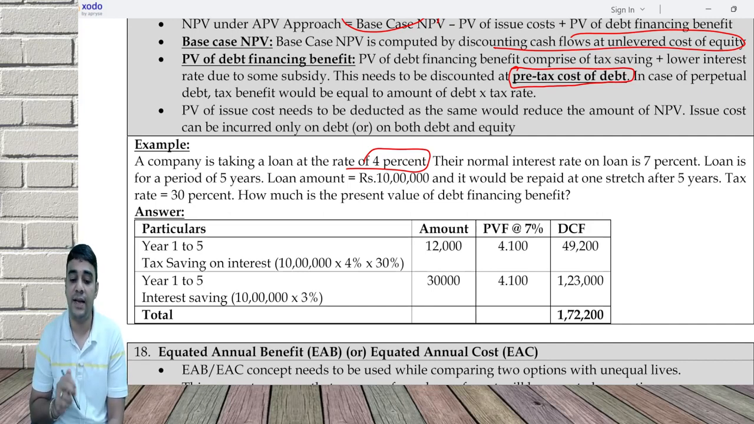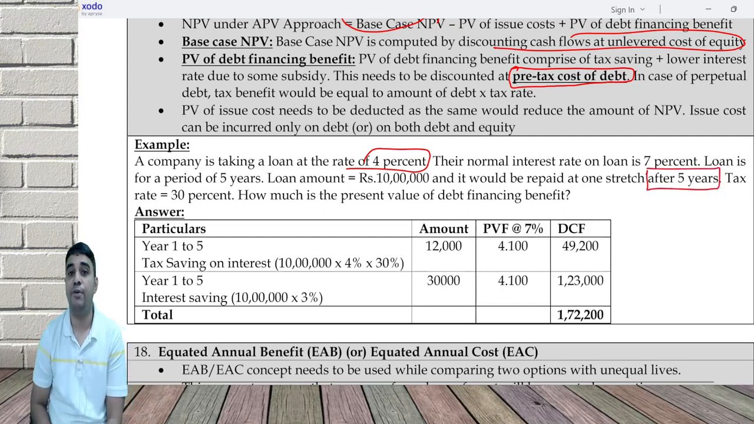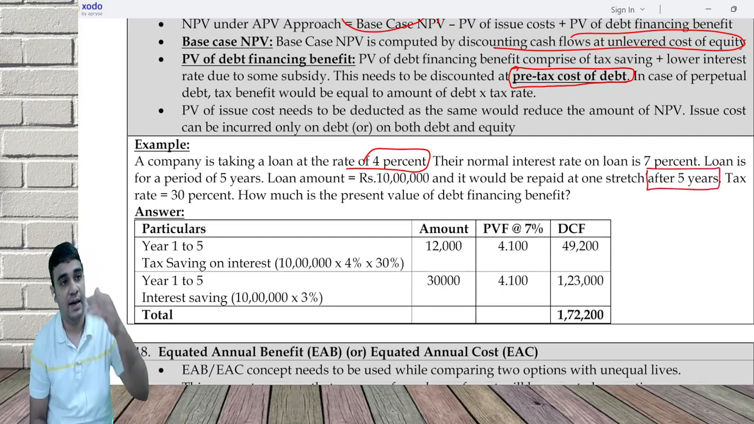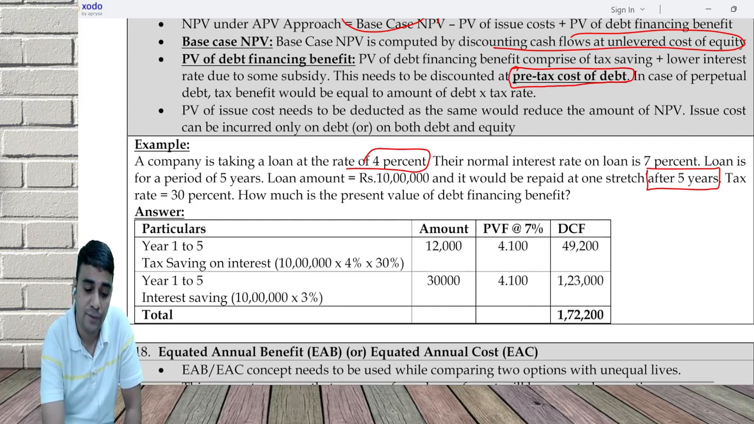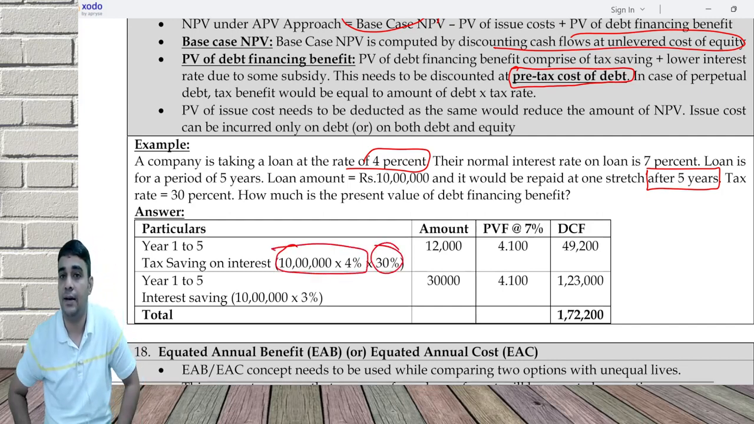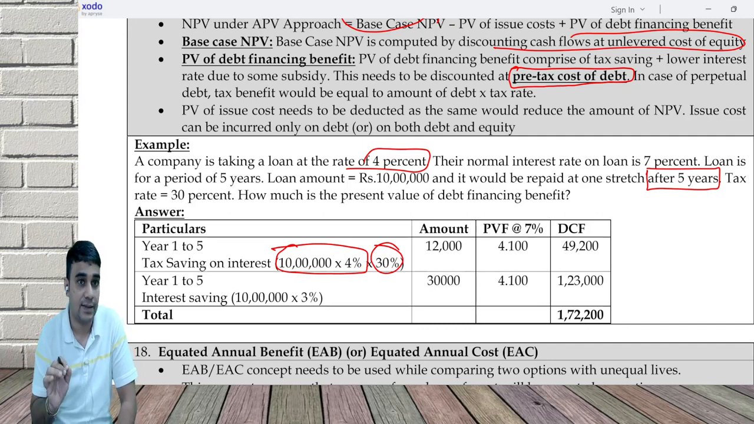Loan amount is 10 lakh and repaid at one stretch after 5 years. This is a very important information. Otherwise, every year you have to calculate the loan amount, the interest saving, the tax saving, and then do discounting. One stretch means every year same amount. So every year I am going to save 10 lakh into 4% into 30%. What is 30%? It is the income tax.